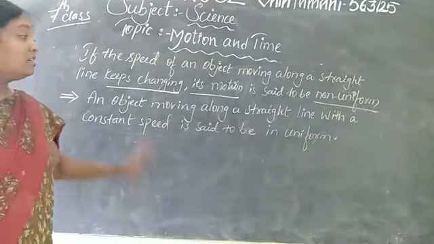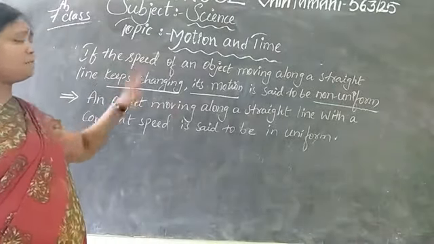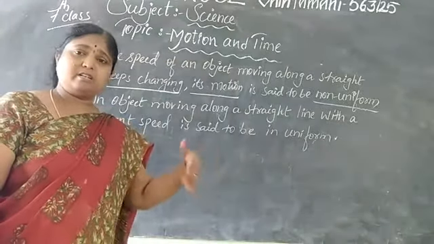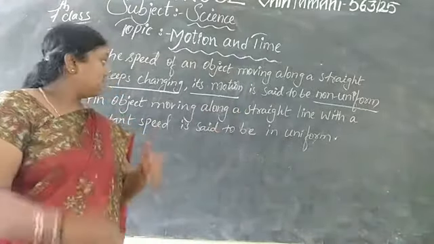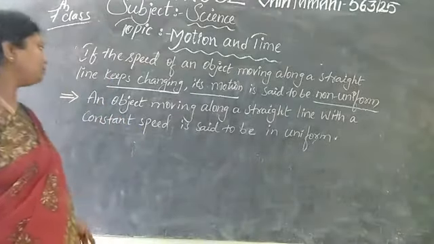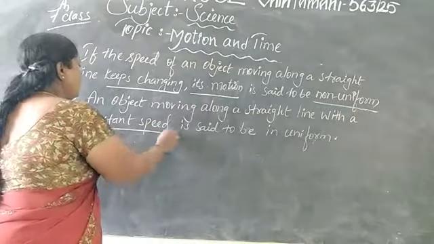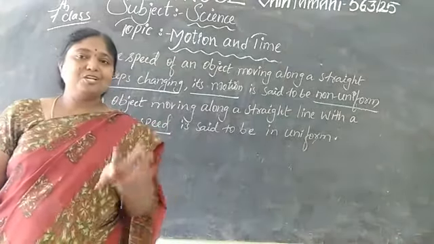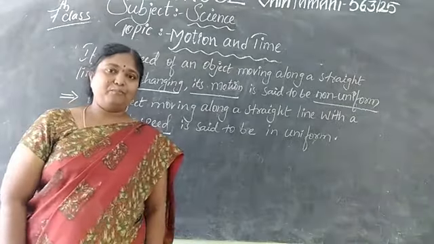For example, if you move 1 kilometer at some speed, after that slow, after that fast, that means it is changing in its motion. It is said to be non-uniform. An object moving along a straight line with a constant speed is said to be uniform. So these are the two types: one is uniform and one is non-uniform.